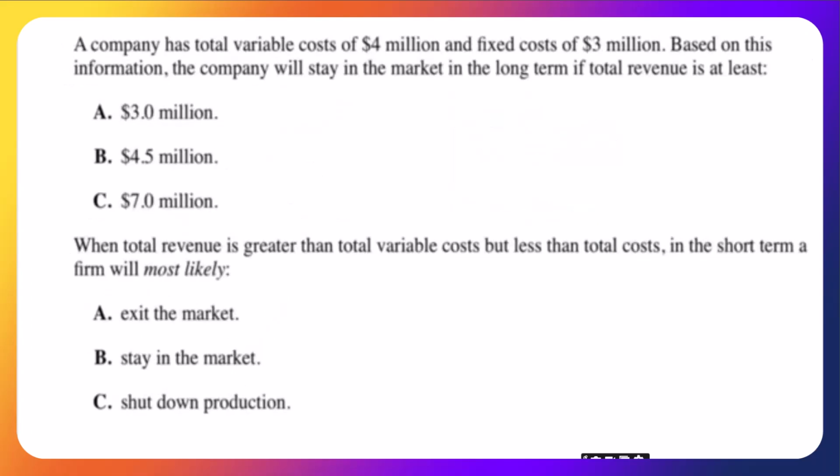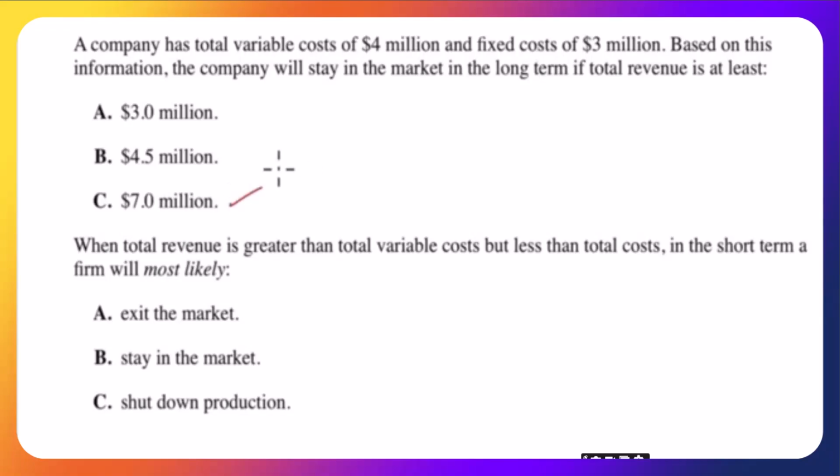A company has total variable cost of $4 million and fixed costs of $3 million. Based on this information, the company will stay in the market in the long run if total revenue is at least our break-even point, right? What's our break-even? Add them together, 4 and 3. Because remember, our fixed cost has our opportunity cost in there, our required rate of return. So at least $7 million.